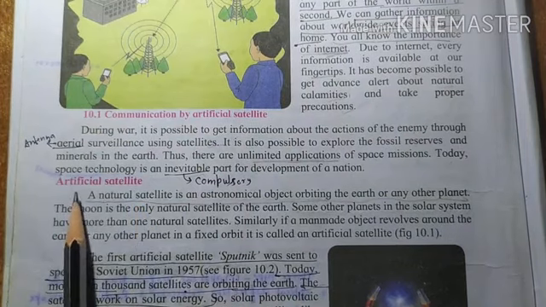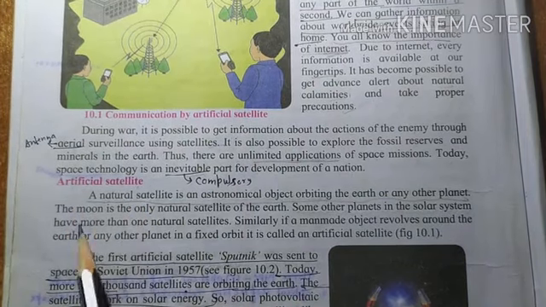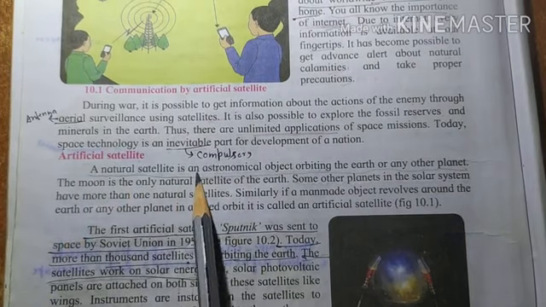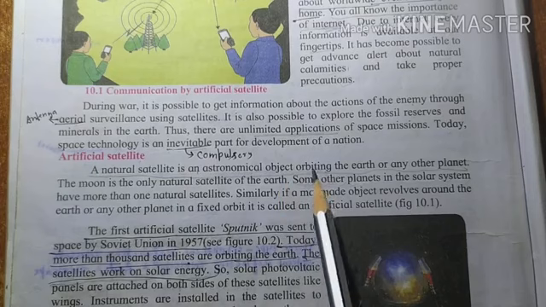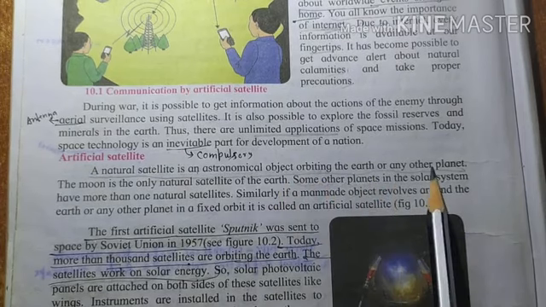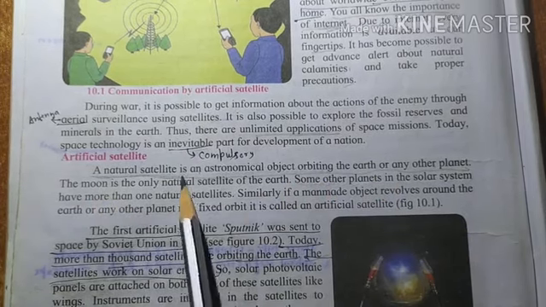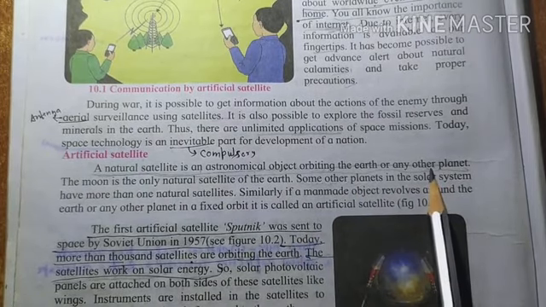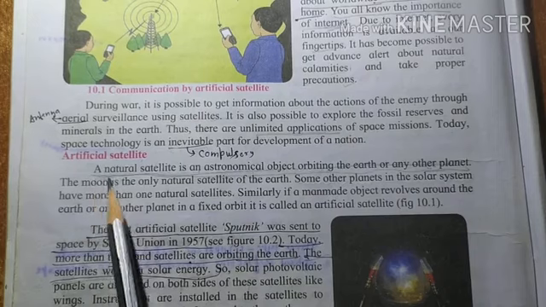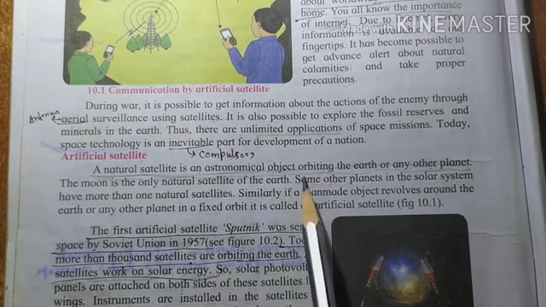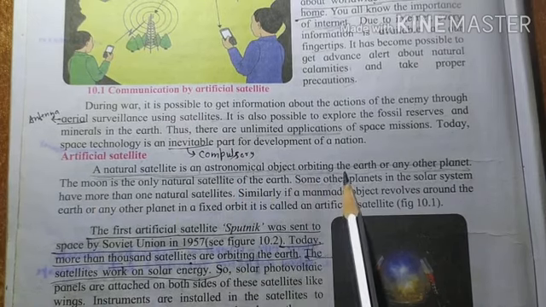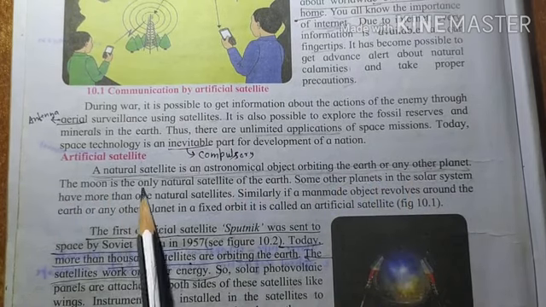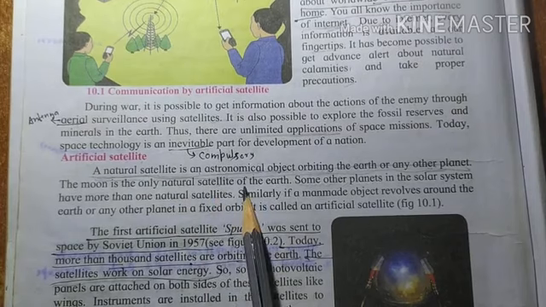Next topic is artificial satellite. What is an artificial satellite? A natural satellite is an astronomical object orbiting the Earth or any other planet. I have already explained this to you. The Moon is the only natural satellite of the Earth.